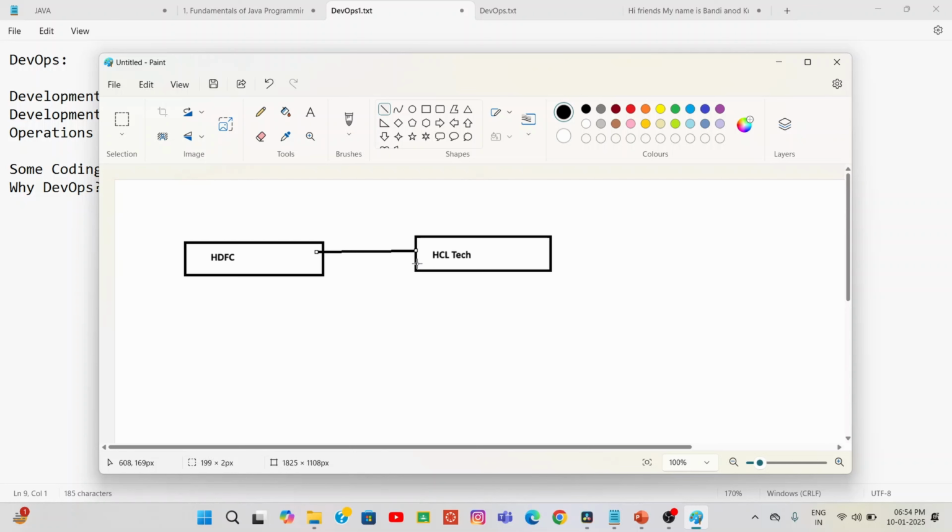Any loan they have taken, or savings or credits, balance checking, the entire thing. Then they want to know about that HDFC application they need. For that purpose, they are approaching HCL Tech.